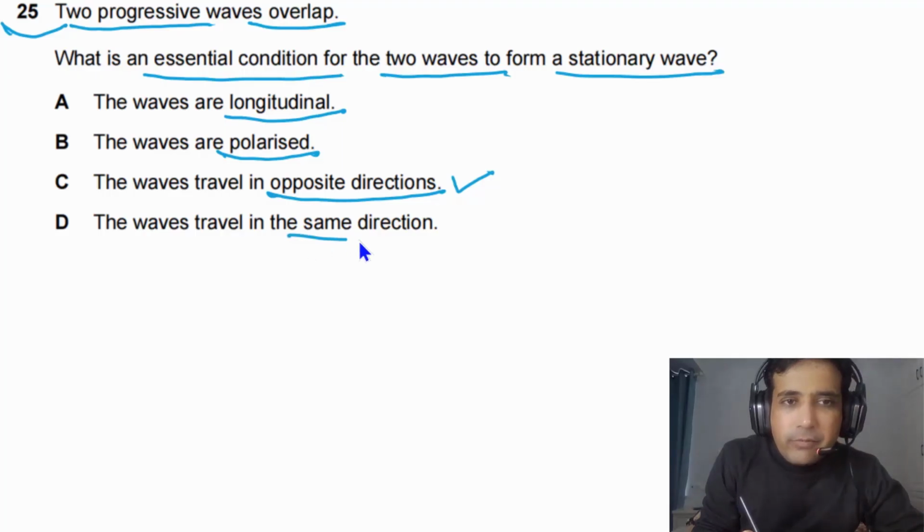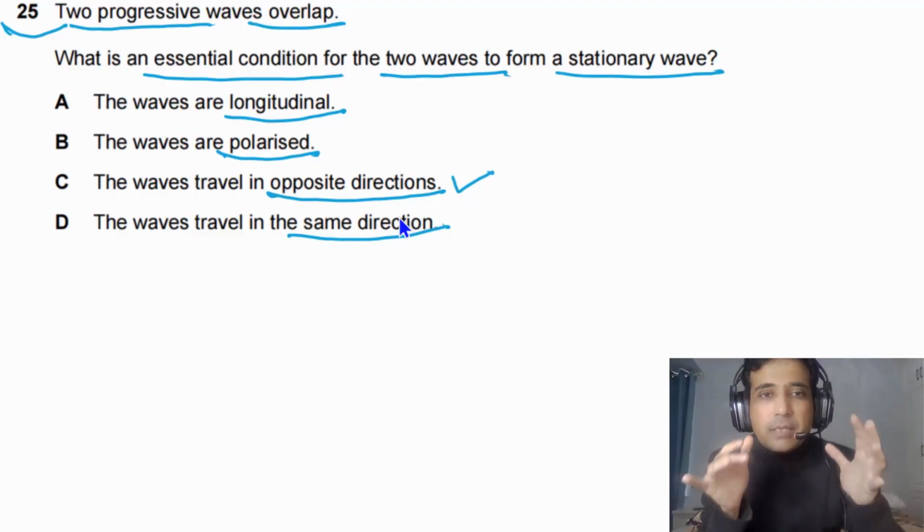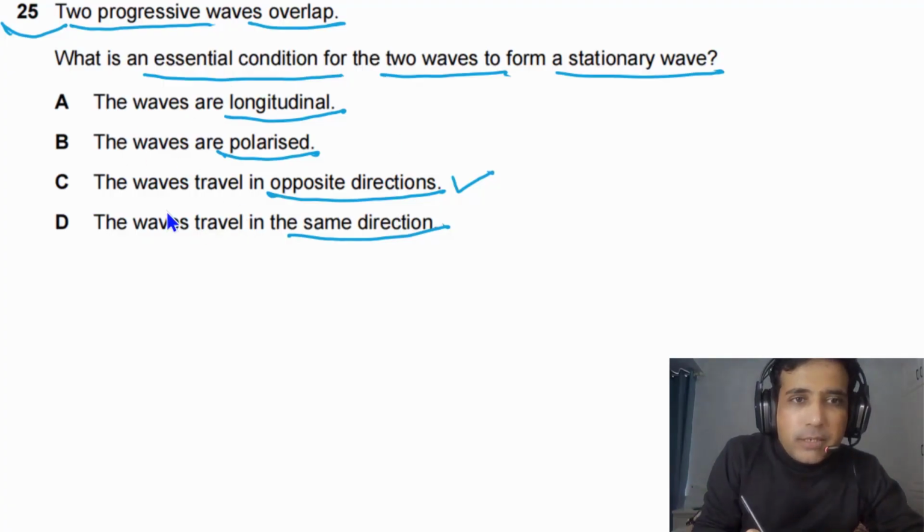This is the requirement. The waves have to travel in opposite directions. The waves travel in the same direction. This is not required for stationary waves, but this is required for beats, and that is not part of your syllabus. So the answer for this question is C. The waves must be traveling in opposite directions so they can form a stationary wave.